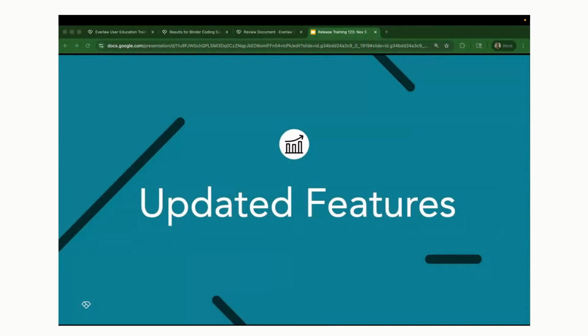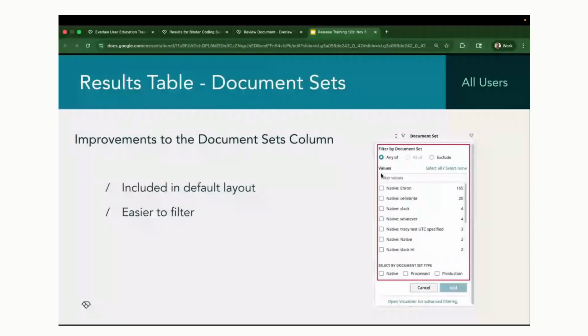Okay, of course, we have many updated features as well. So these might be a bit smaller, but definitely important for us to mention. The first one here is an update to the results table, and specifically the document sets column. So we've added some improvements to this column. First of all, this is going to make it a little bit easier to use, and it will be included in the project default layout.